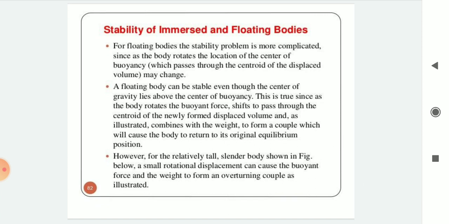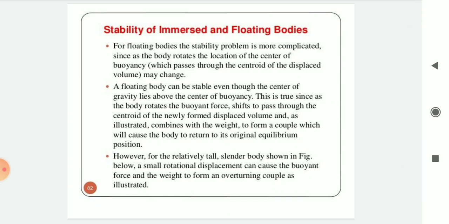For floating bodies, the stability problem is more complicated since, as the body rotates, the location of the center of buoyancy may change. A floating body can be stable even though the center of gravity lies above the center of buoyancy.